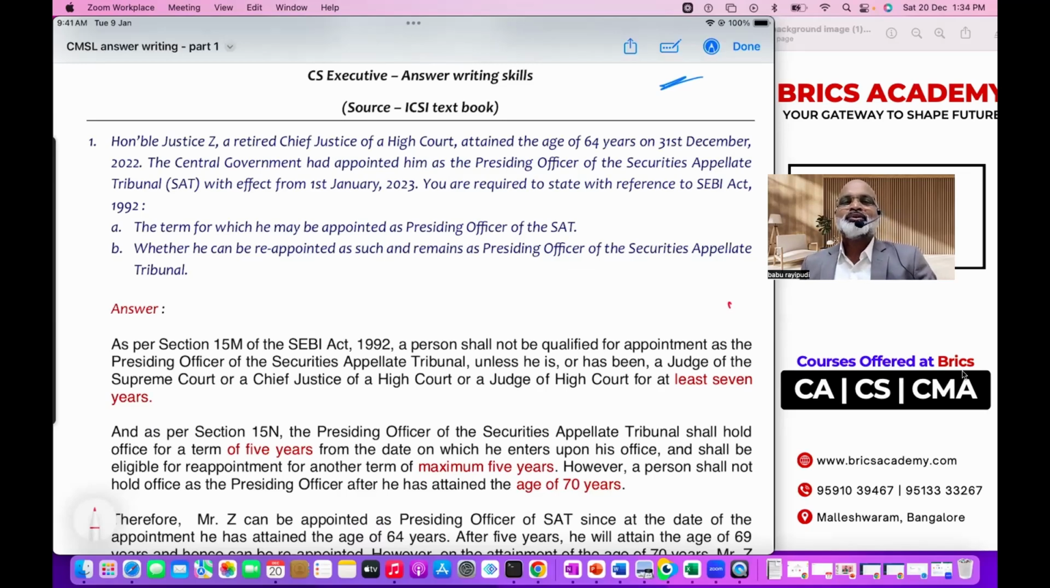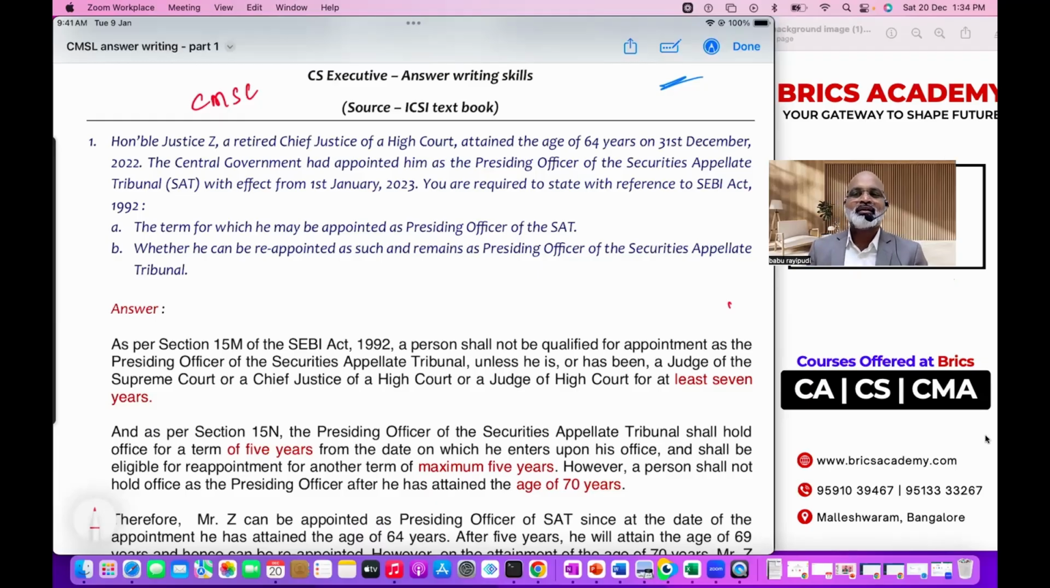I just want to tell you not the answer, but the answer writing method. Basically, I have taken 3 questions from the CMSL subject, that is the capital markets and securities laws paper. Under the new syllabus you have capital markets as the first part with 40 marks, then securities laws with 60 marks. The references I have taken are from the ICSI textbook only. So make sure you are very clear with the answer style. Answer style is very important if you really want to get good marks.